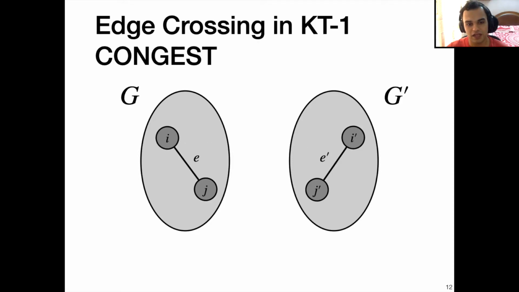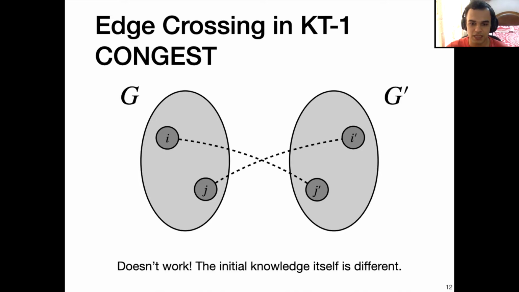Using the edge crossing technique in KT1 CONGEST is a bit tricky because the nodes know the IDs of their neighbors. In particular, the vertex I here knows the ID of its neighbor J. And when we cross the edges, the vertex I now knows the ID of its neighbor J prime. Since the IDs are unique, the initial states of I in the two graphs will be different, so no inductive argument will work.